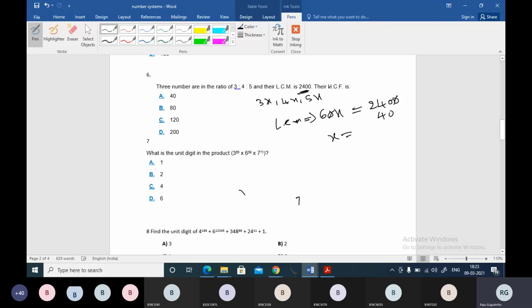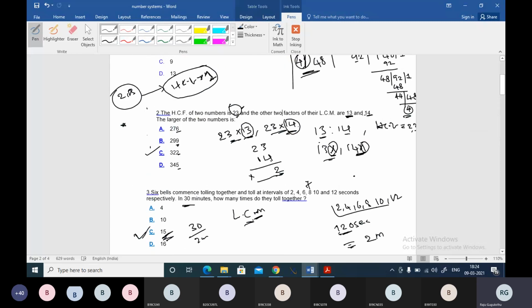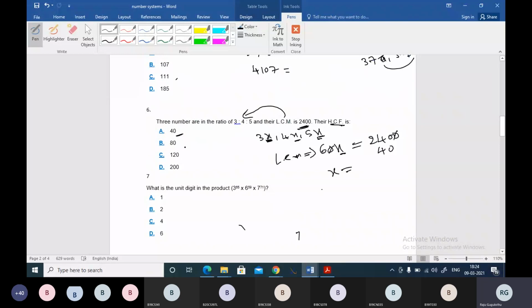x is 40, but what is he asking? HCF is 40 is the answer because, you know, when numbers are in a ratio, you can consider 3x, 4x, 5x as the numbers, but this x will be the HCF. Just now also I told you. Here I told you the property. When numbers are in a ratio and you take one multiple, that multiple x will be your HCF. I told you while solving problem number 2. So this x is the HCF here. You can directly say 40 is your answer.